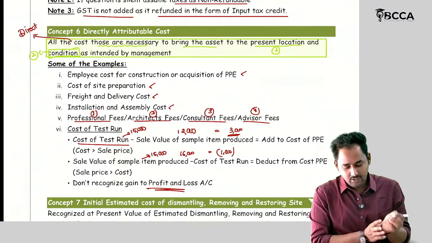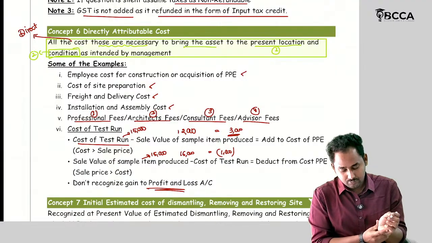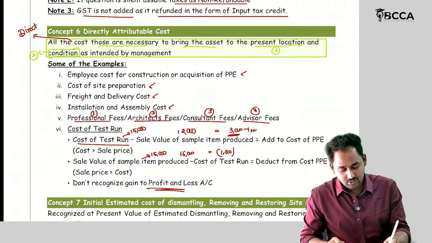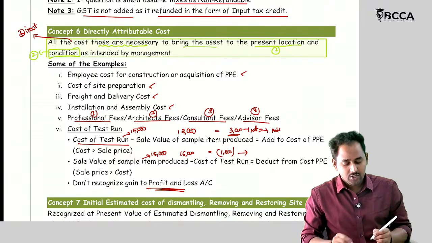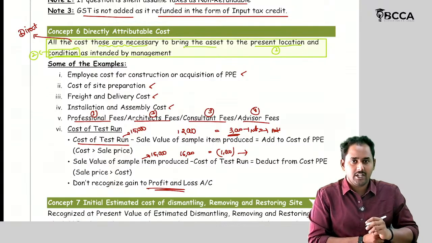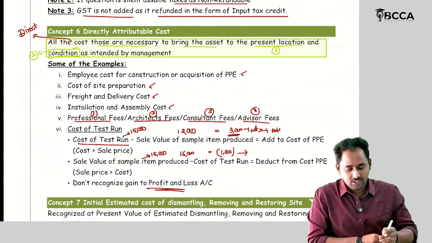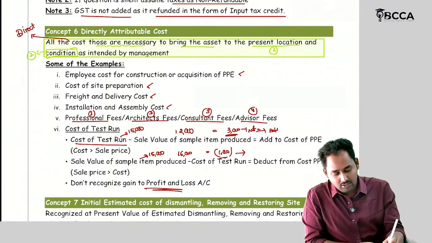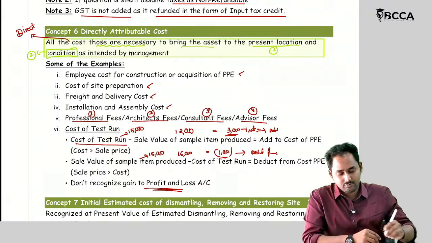If you got net expenses, then it should be added to the cost of the asset. If you got net income because the sale of products is greater than the cost of the test run, then the amount should be deducted from the cost of PPE. Okay.